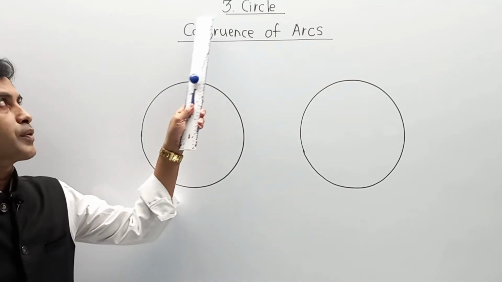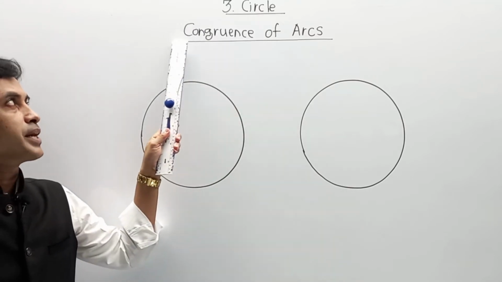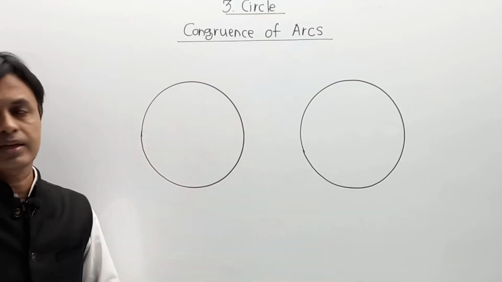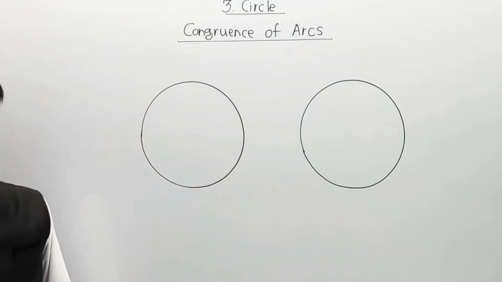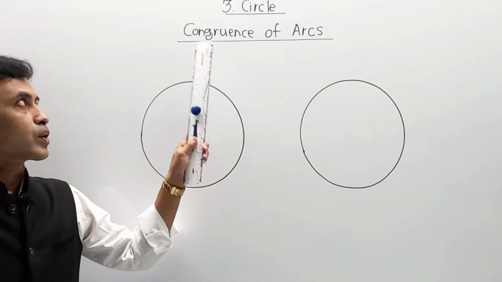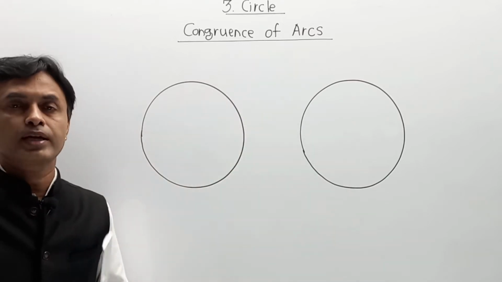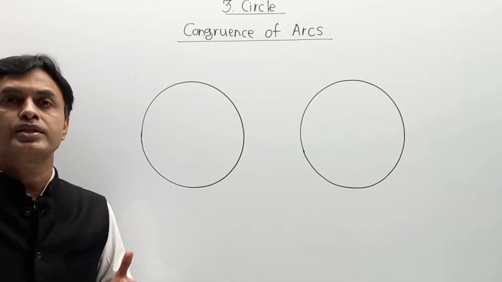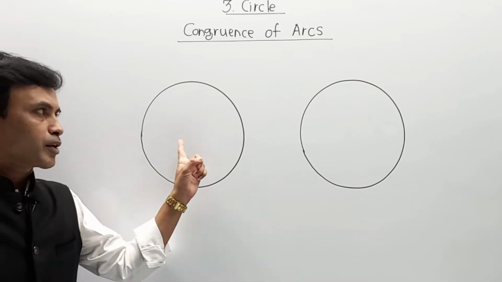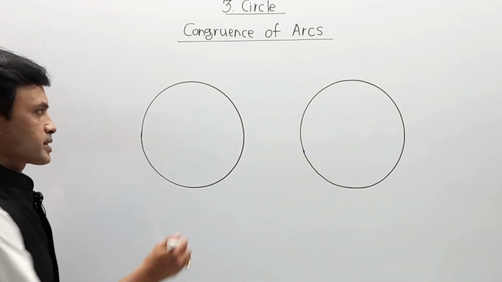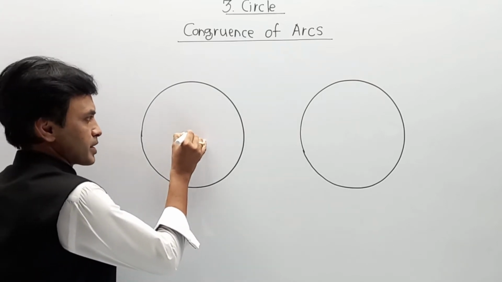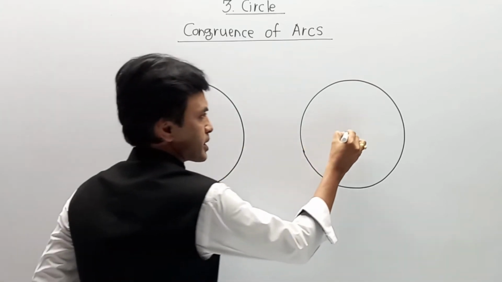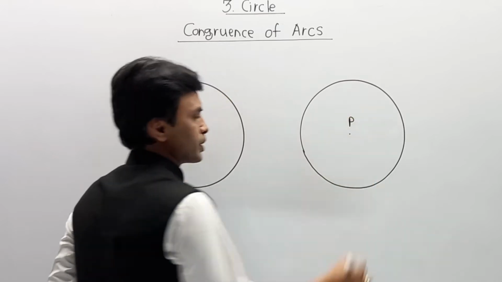Hello friends, now in chapter 3, Circles, we are discussing congruence of circles. What does congruence of circles, or congruence of arcs, mean exactly? Try to understand first. We know congruency of triangles; congruent circles are similar. Here I have drawn two circles, the first circle having center A and the second circle having center P.